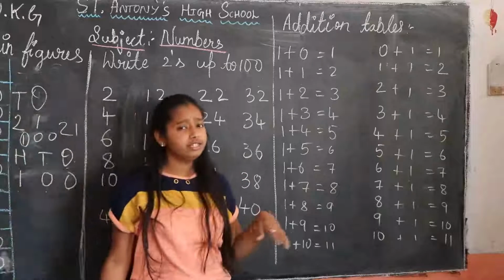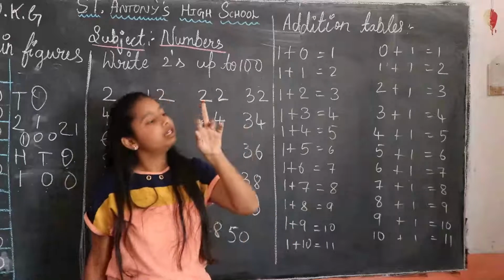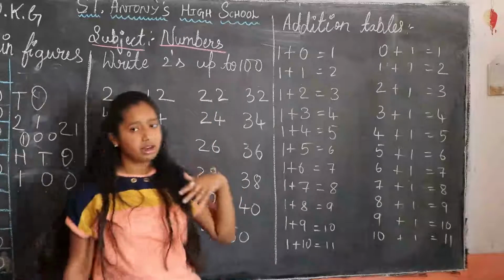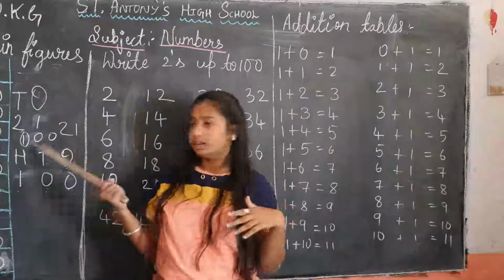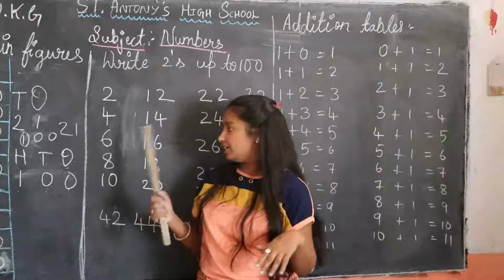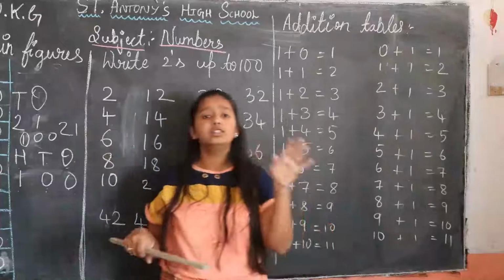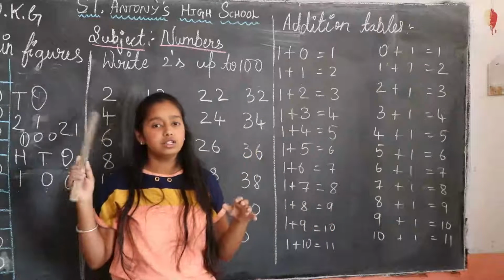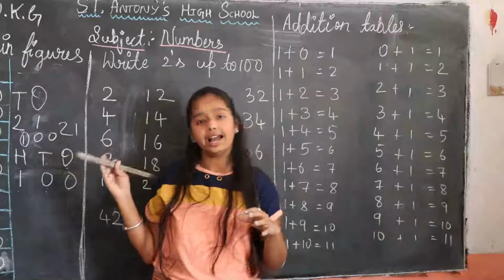After 2, what shall we do? After 2 comes 3, 4. What number did I write? 4. Next, after 4 comes 5, 6. Like this you should write, okay, till 100.